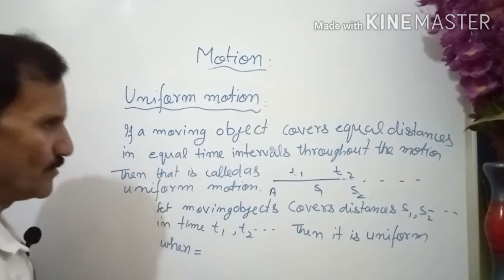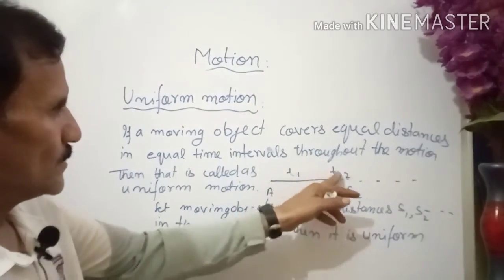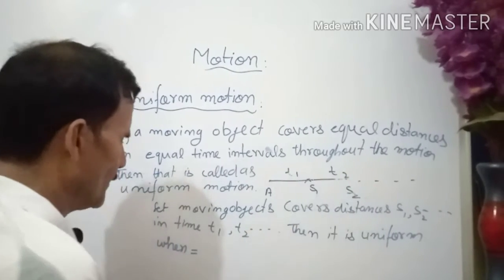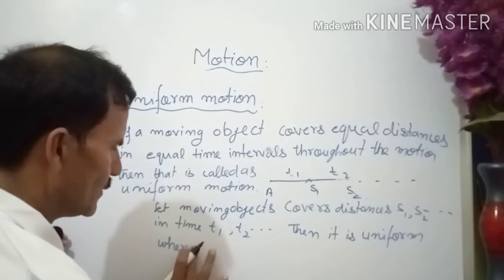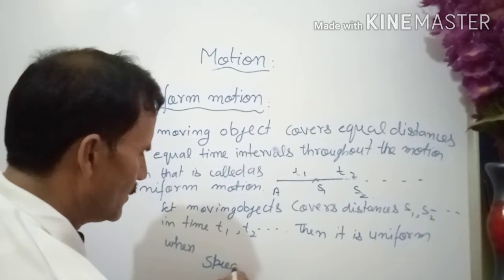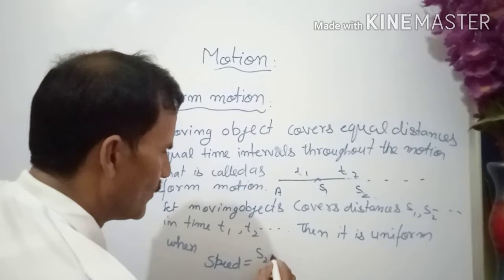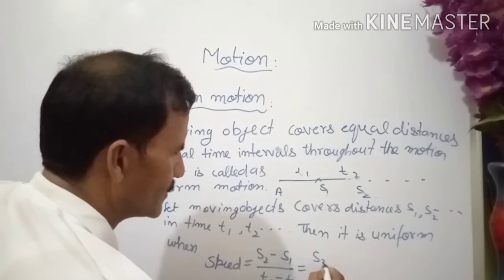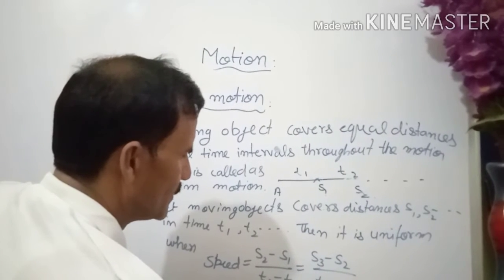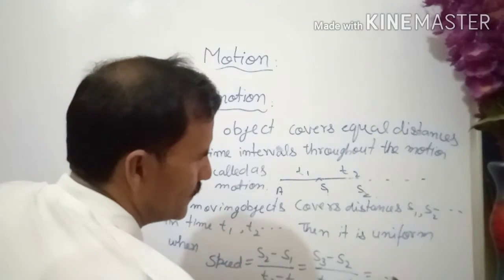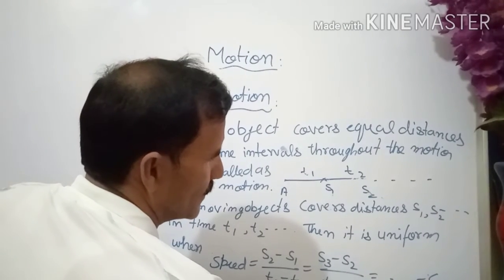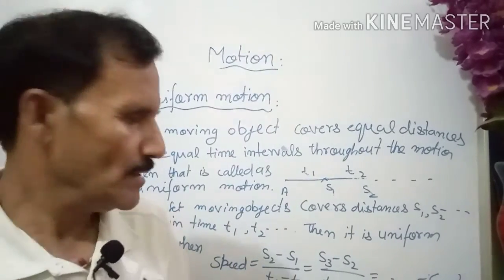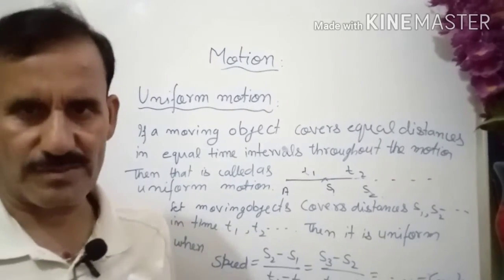So take one interval, we are taking first only. T2 minus T1 is the time interval. So in this time interval, when speed, that is S2 minus S1 upon T2 minus T1 equal to S3 minus S2 upon T3 minus T2 and so on, that is constant. So this is the mathematical definition. In other words, speed is always constant in short.